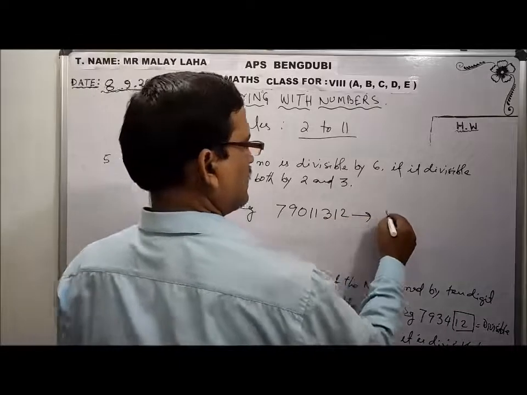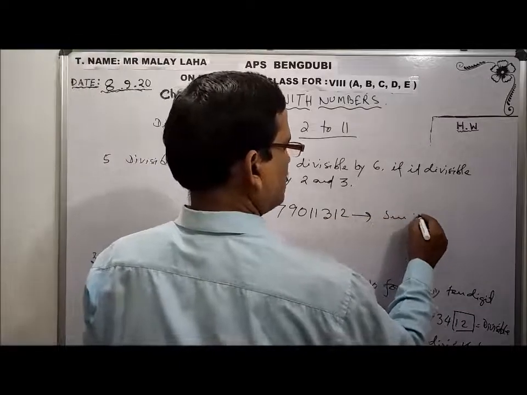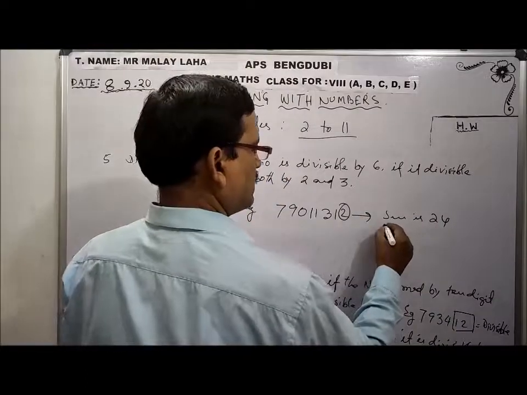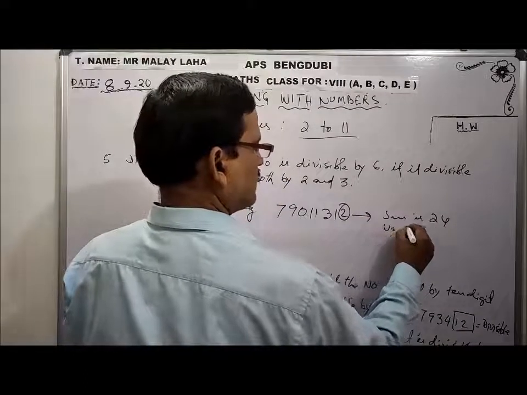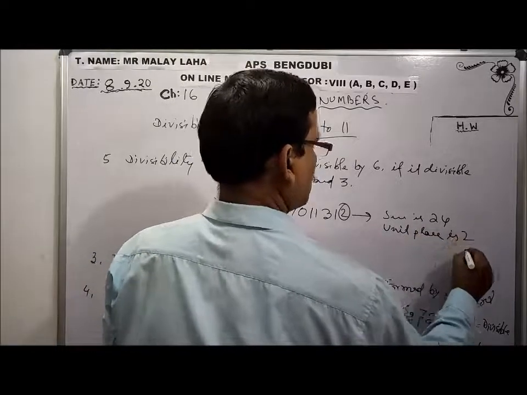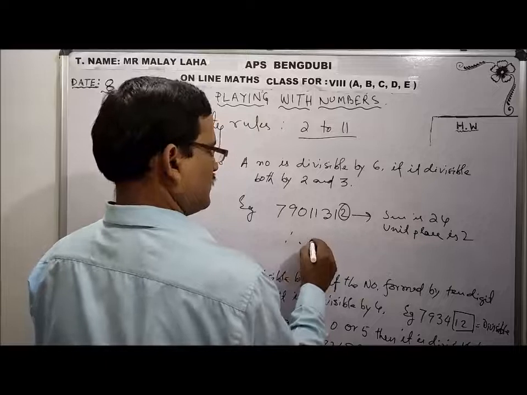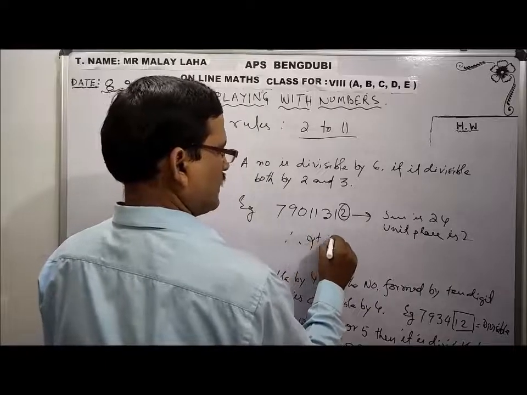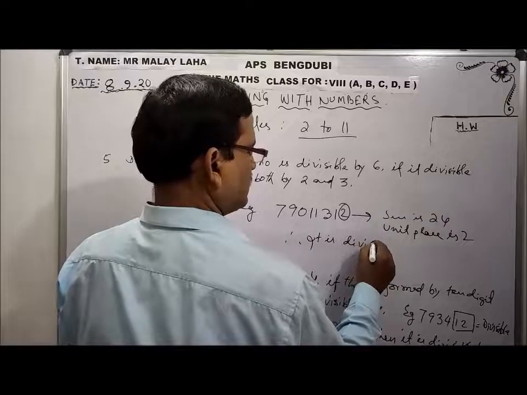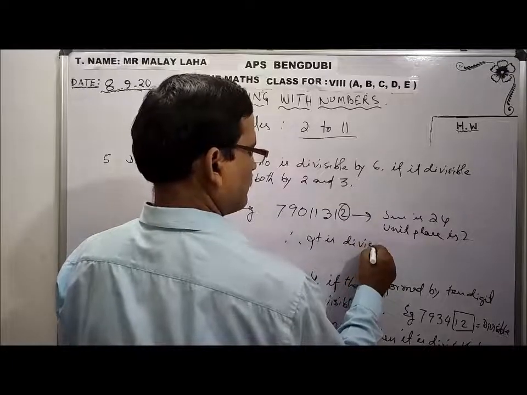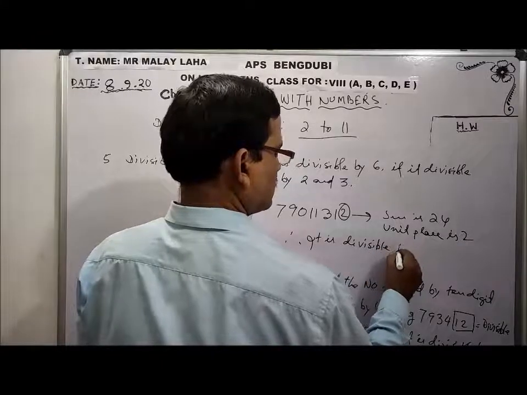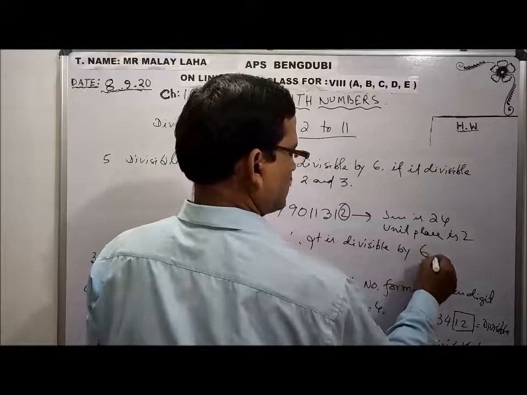So the sum is 24 and the unit place is 2. Therefore it is divisible by 6.